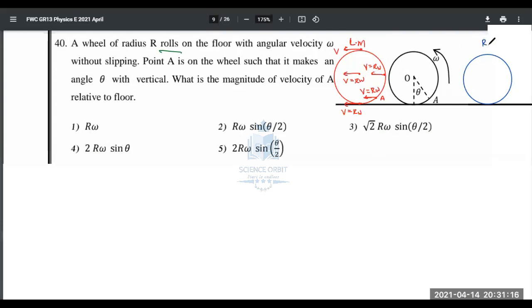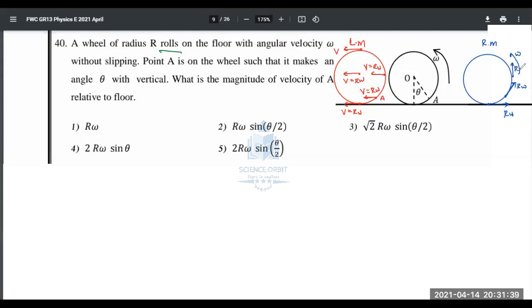Now, due to rotational motion, the velocity will be tangential. Since it is rotating this way, at this point the velocity will be this way, R omega, and at point A it will be like this, R omega.